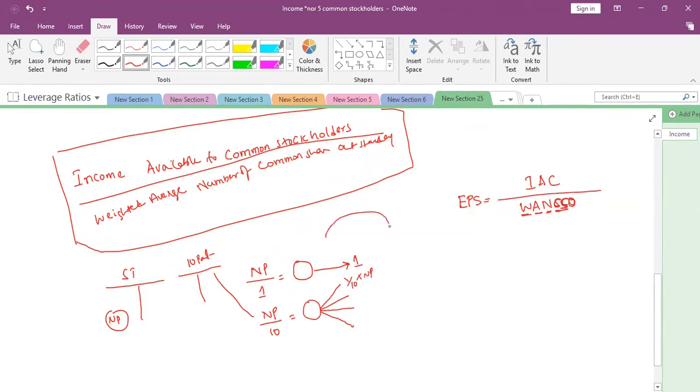When it comes to a company, we will be having shareholders here. That is, common shareholders, equity shareholders.